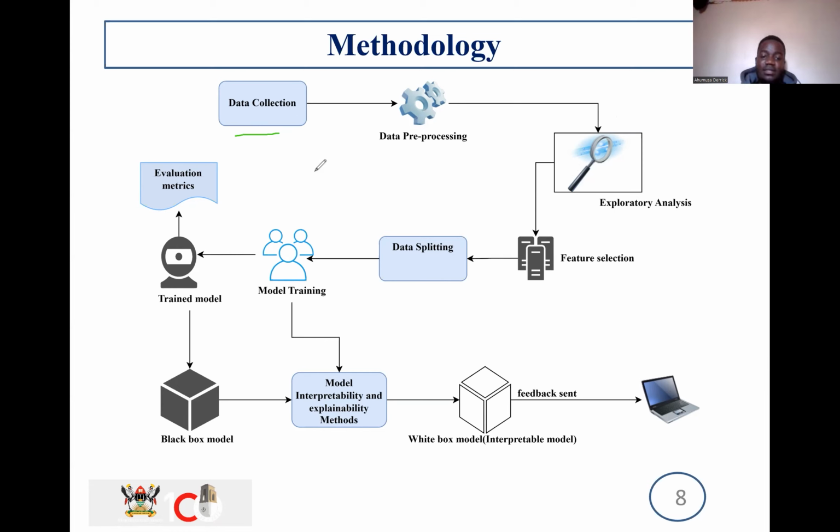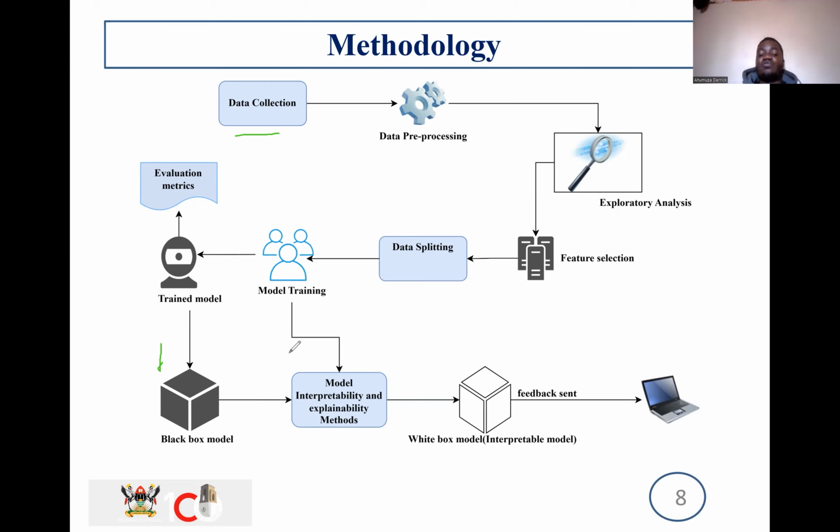Then from that, that's where the model will be trained from the data splitting, and the trained model will have its evaluation metrics. But of course, with that trained model, there will be the problem of the black box. The whole point of the black box is whereby we cannot see what is happening or what the model is basing on to make its decisions.